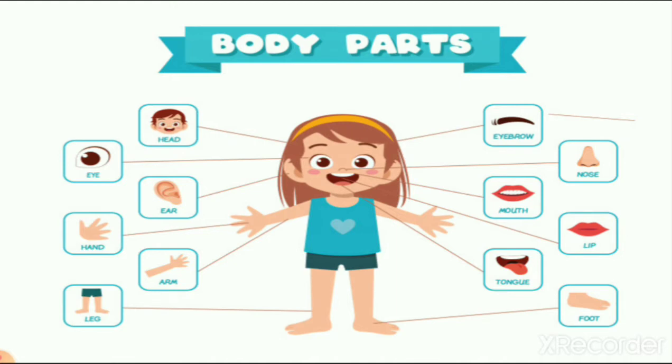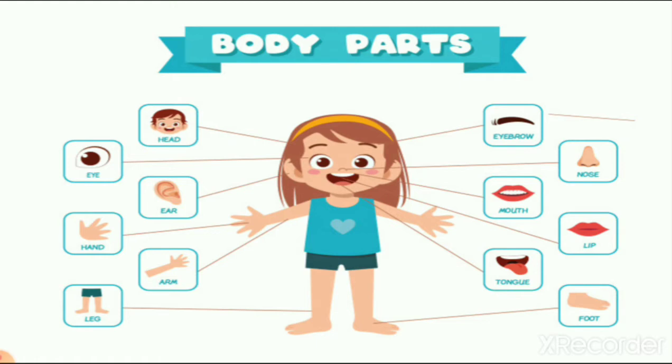As we learn in this lesson, hands help us in eating, writing and many other things, while legs help us in walking, running and playing. We eat with our mouth, we breathe with our nose, right? So we use our lips for speaking.